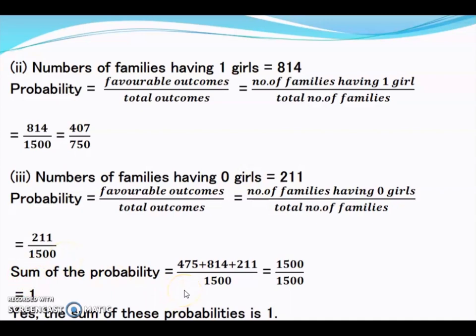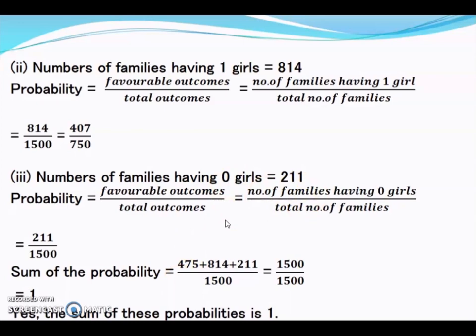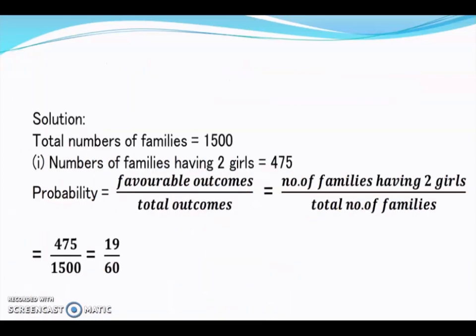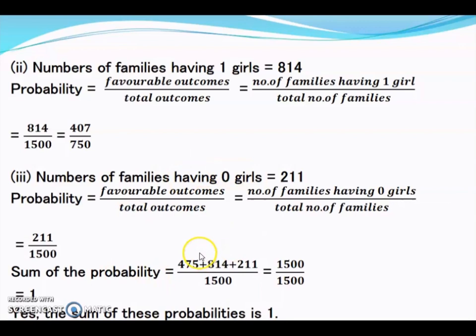Now the sum of the probabilities of all these events, that is all the total possibilities, would be 475 by 1500, this is the probability of having two girls, plus 814 by 1500, this is the probability of having one girl, plus 211 by 1500, that is the probability of having zero girls. The sum of all these will give us 1500 by 1500, that is 1. So yes, the sum of all these probabilities is equal to 1.